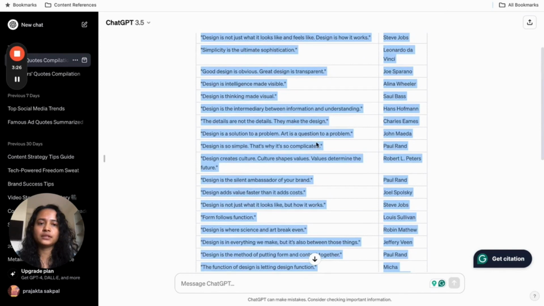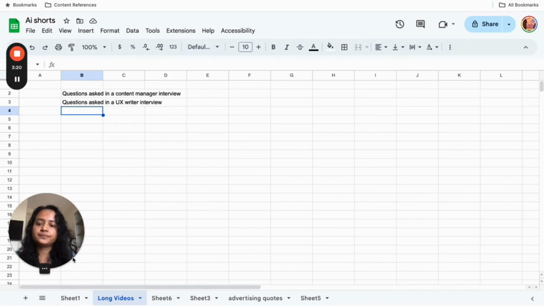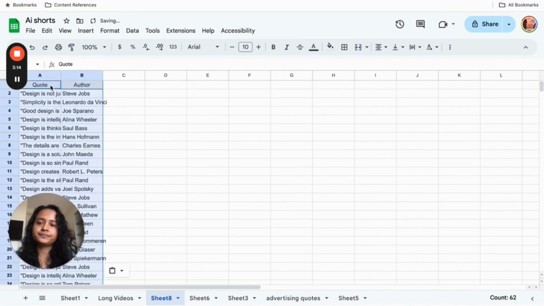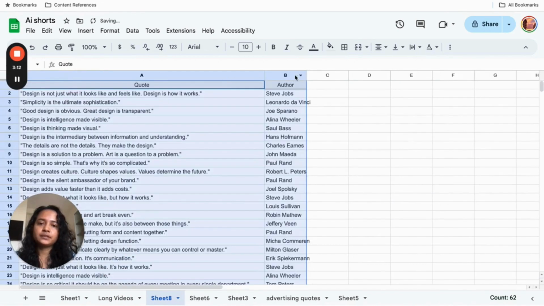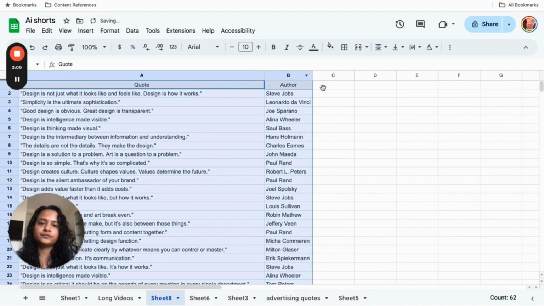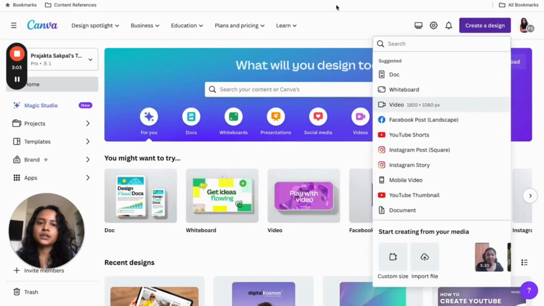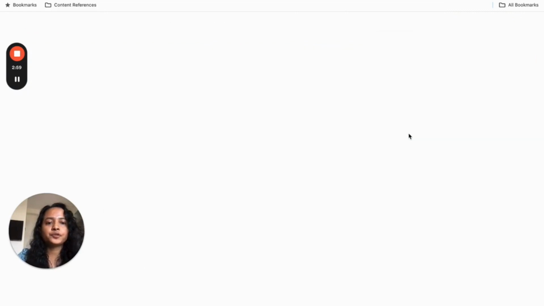Just select all the table, do Command C or Control C, whatever it is, go to a spreadsheet. I'll just create a new sheet over here, then just paste it. All right, just let me increase the column width. Now what you need to do is go to Canva. In Canva, I'll just select the template YouTube Shorts.